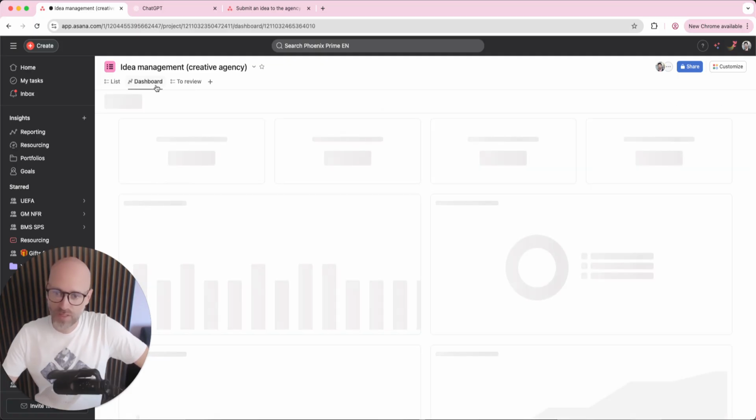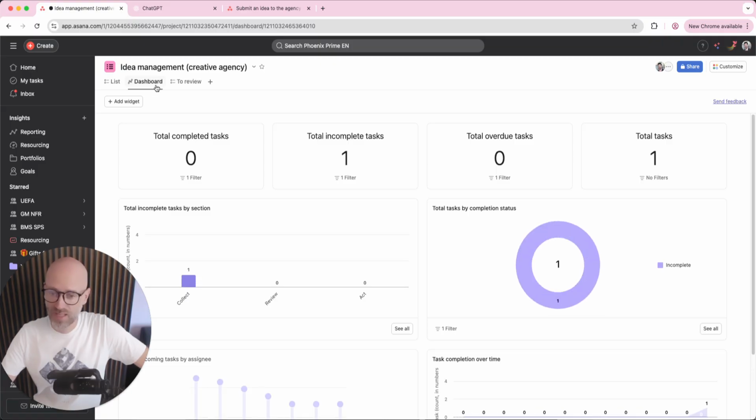And then one thing you can do is work on a dashboard. So you could say how many submissions we have in each state, how long do they stay in the project between creation date and completion date. This is the kind of thing you can do in the project.